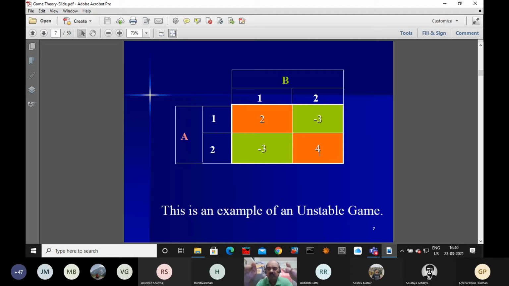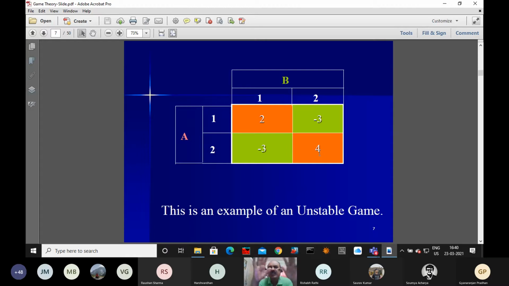So what is happening to the value of the game? Once you have added a constant, it was negative, now it is becoming positive. From that you cannot conclude, because you can only conclude from the original matrix. So we have to get back the original matrix and conclude. But once you have added this constant, the probabilities we are finding, x1, x2, y1, y2, remain unchanged. There is no change to the probability, but the value of the game changes once you add a constant.